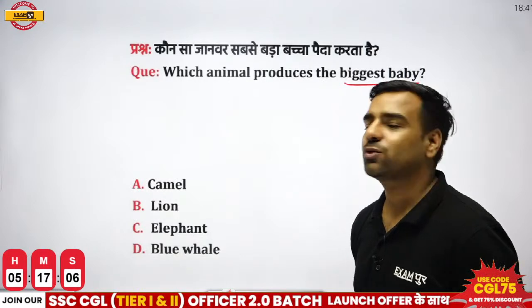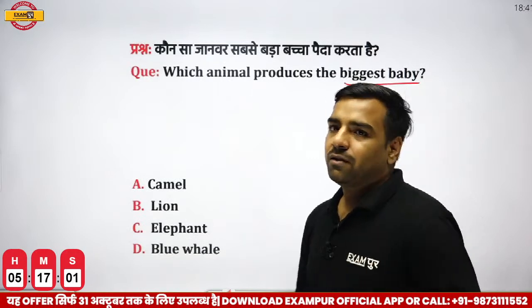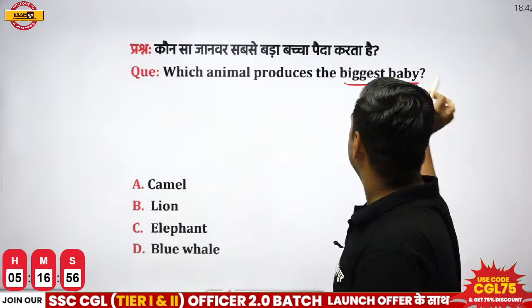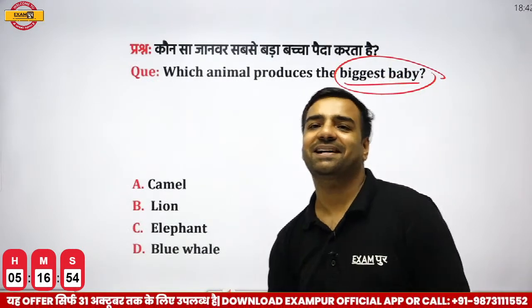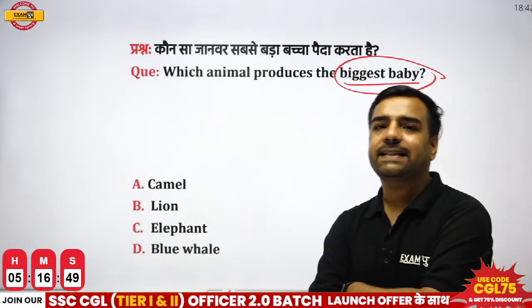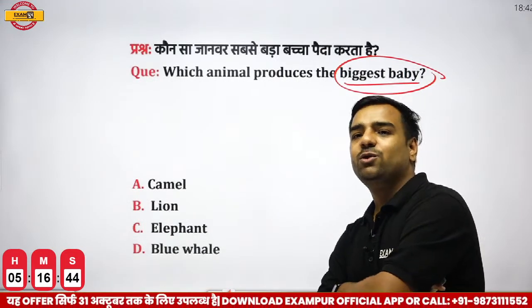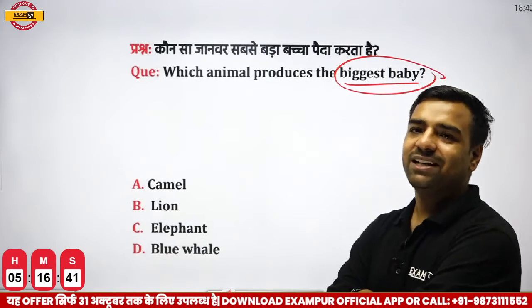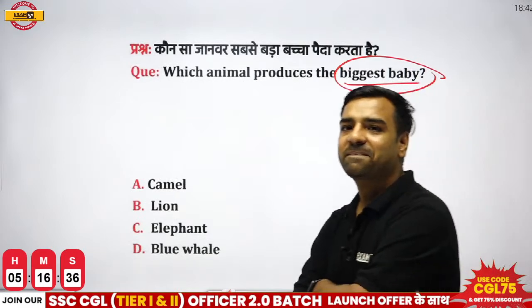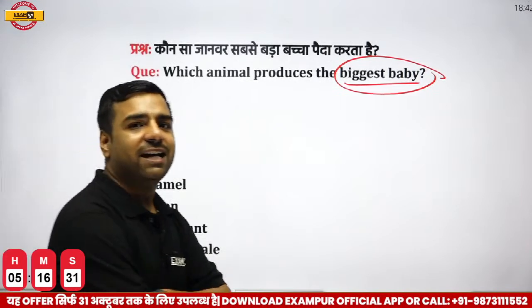So Vinod is going with A. So that is camel. Achha, it was for the previous one. For the previous one, Prajwal and Vinod, both of you were correct. What about this question? Which animal produces the biggest baby? Yes, answer please. Is it camel, lion, elephant or blue whale? What do you think? So Prajwal is in the state of dilemma. Sir, whether it will be D. Vinod, are you sure or are you also in this state of dilemma? But need answer from everyone. So Prajwal and Vinod, both of you are with D, then I'll also go with D.